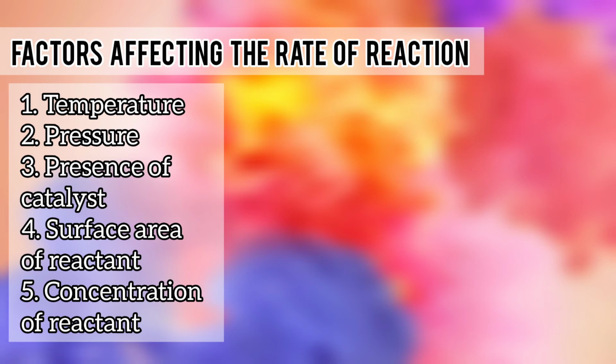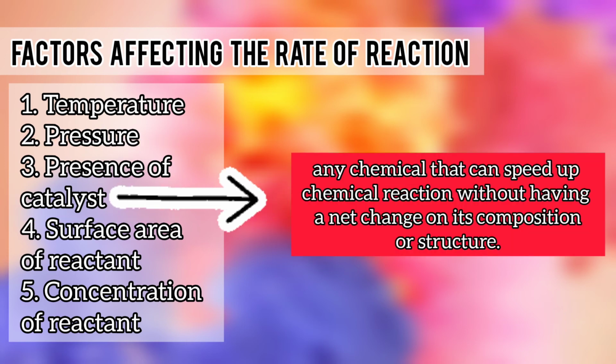The third factor that may affect the rate of chemical reaction is the presence of catalyst. Catalysts are any chemicals that can speed up chemical reactions without consuming themselves, or without having a net change in their composition. Since there is no net change in the composition of the catalysts, they are not considered part of the products in chemical reaction.